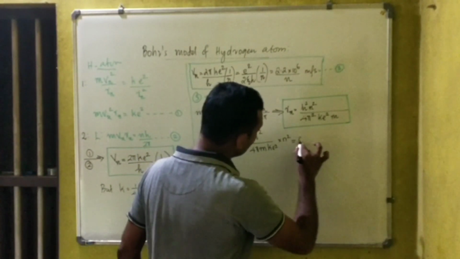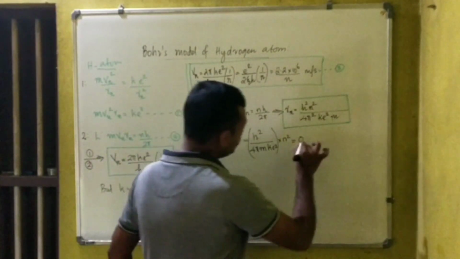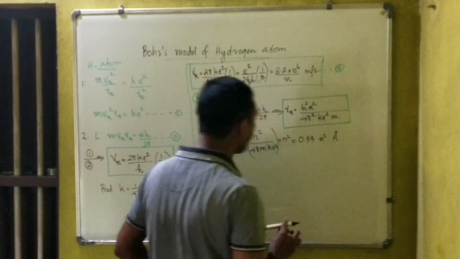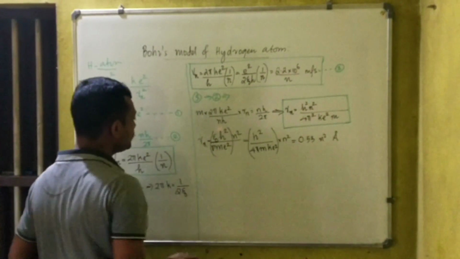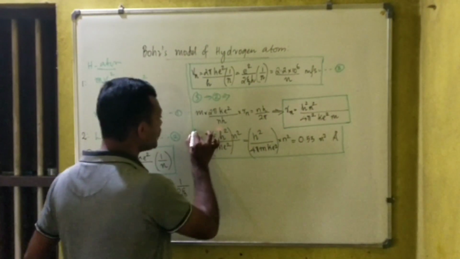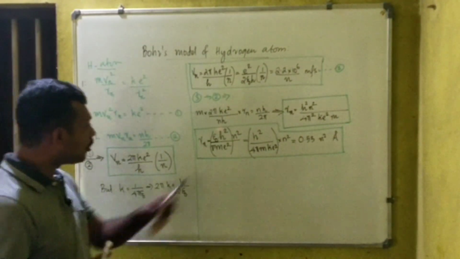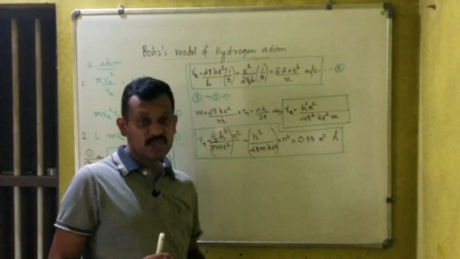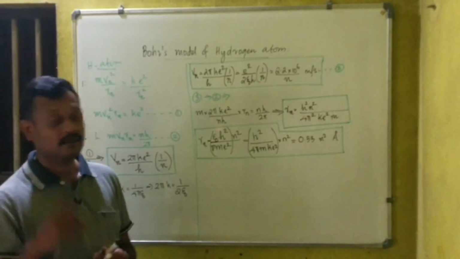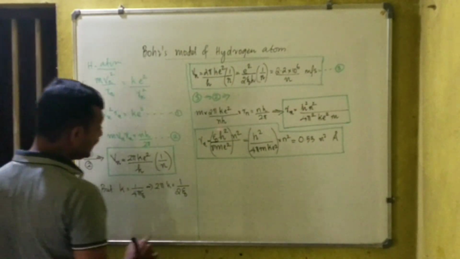And this can be calculated to this. The first part of this equation is a constant, so here also is a constant. This is 0.53 n square angstrom. So 0.53 or 0.529. That's a value you have to understand for the radius. Now, what will be the radius of ground state electron of the hydrogen atom if I ask you the question? Answer is 0.53 angstrom. So n is the energy level number, principal quantum number you used to say when it comes to quantum mechanics. Now we have to get the expression for kinetic energy.